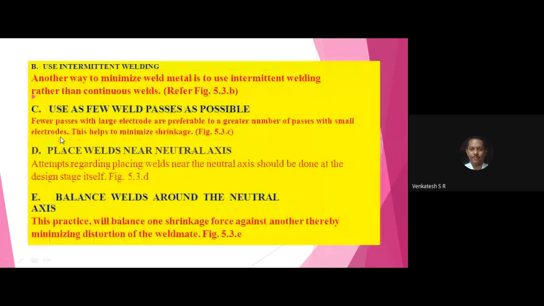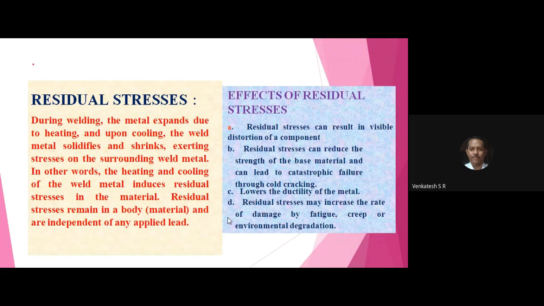Do not overweld. Use intermittent welding. Use as few weld passes. Place welds near the neutral axis. Balance welds around the neutral axis. So write these 5 factors which influence the shrinkage in welds. Next, write down something very, very important. Almost all the question papers have this question. Write down the title.